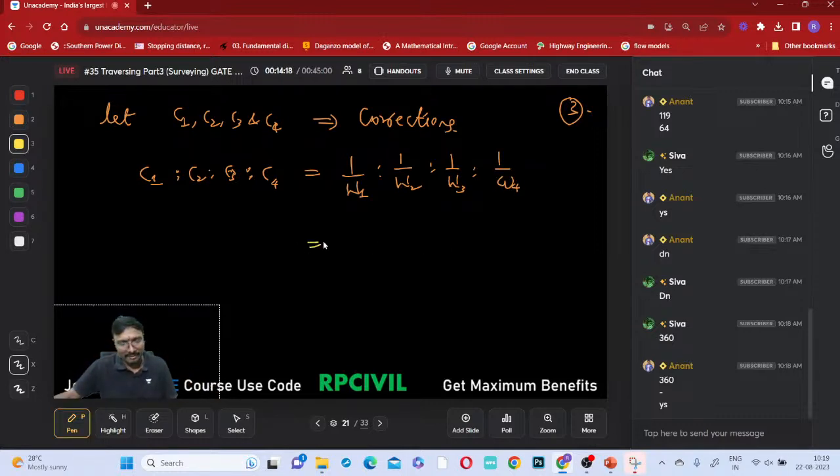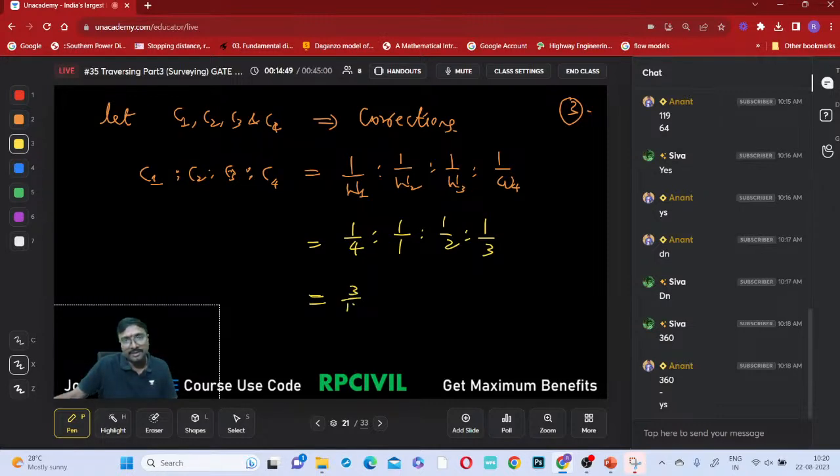So that will be equal to how much? 1 by W1 is what? 1 by 4, is to 1 by 1, is to 1 by 2, is to 1 by 3. Now tell me the values. If you apply LCM, how can you get this? 4 into 2 is 8, 8 into 3 is 24, but we can take 12 as the LCM, right?